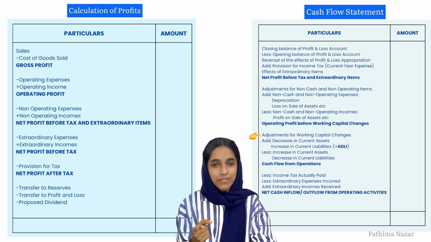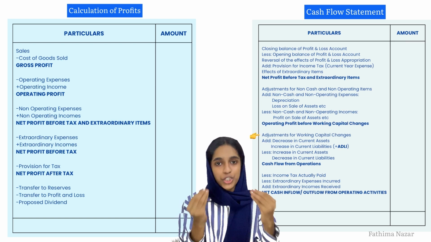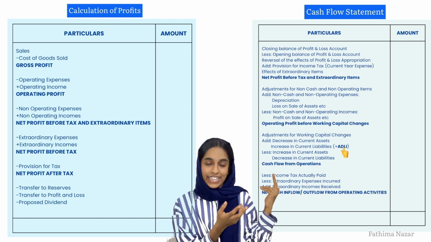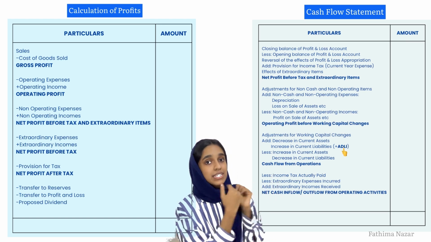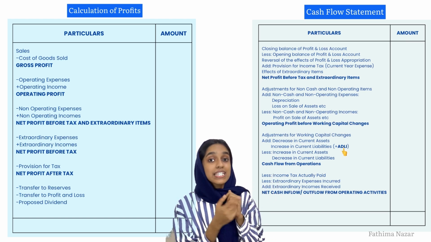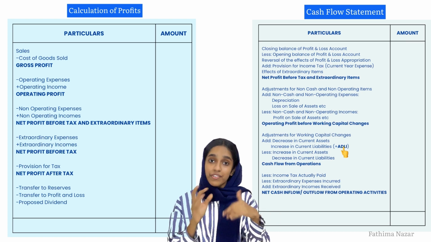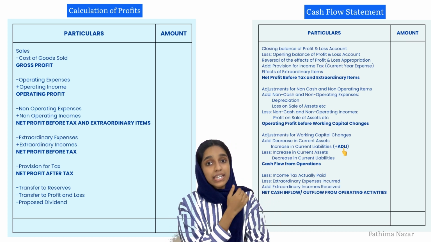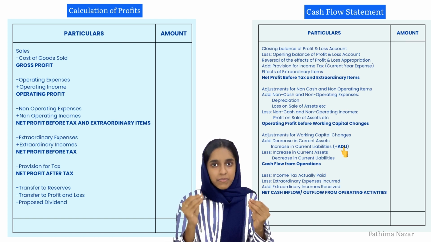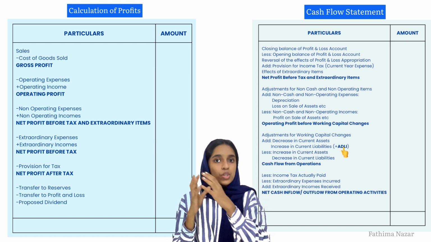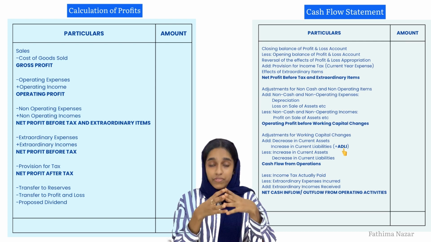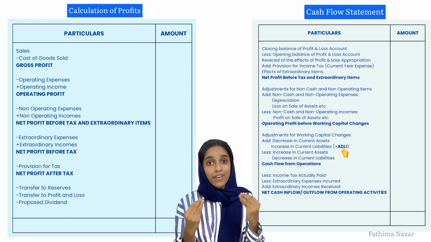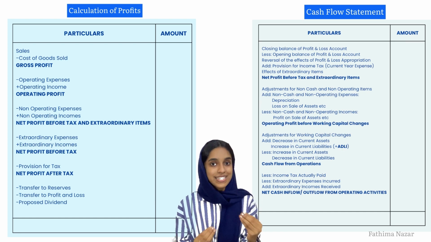It might be confusing, but I'll give you a shortcut. Add ADLI, ADLI. That means if assets decrease or liabilities increase, add that. And reverse it: if assets increase and liabilities decrease, reduce. Now you can take some time and think how this works. You can also take the example of the debtors and think this is how we are going to give the effect for working capital changes.